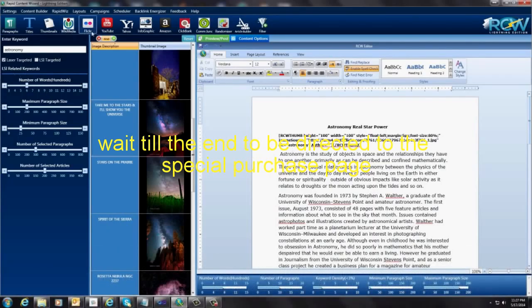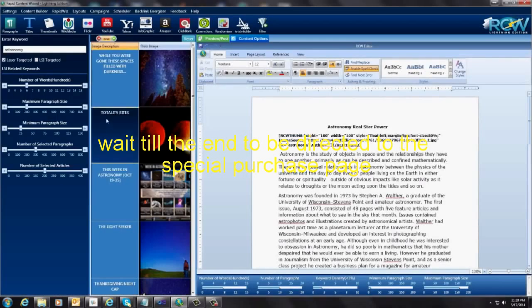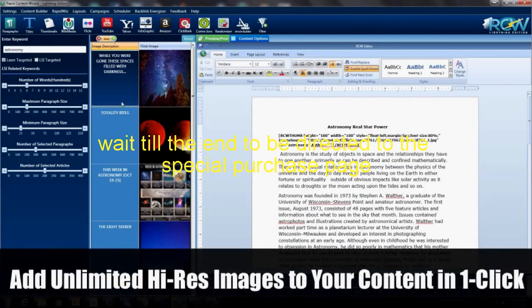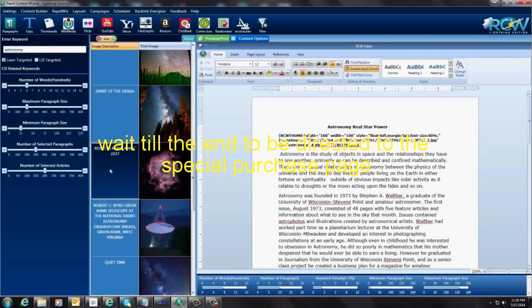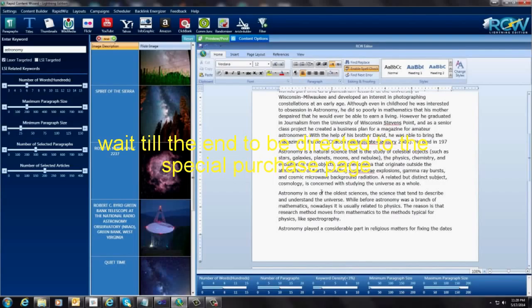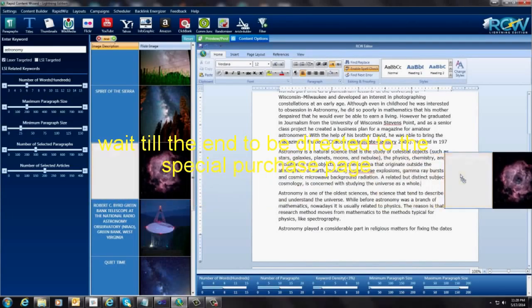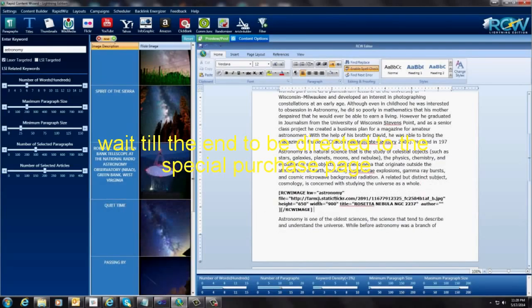So let's keep going here. Let me add an image. Okay, and now we have our images up here, and I know these look the same as the thumbnails. They pretty much are both from Flickr, but I'm just going to pick something else down here, and here's something that looks kind of interesting, and I just want to show you. In order to add an image, I can also drag and drop this and insert it anywhere I want in the article. So you see that little red bar flashing right there? It'll insert it right after that, and you can see there it is. So now we have an image in here.